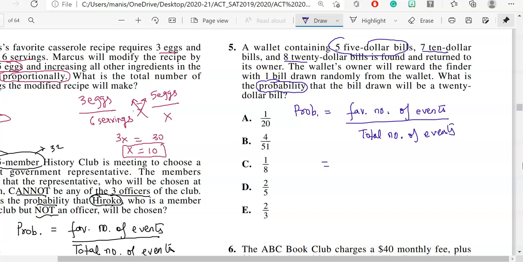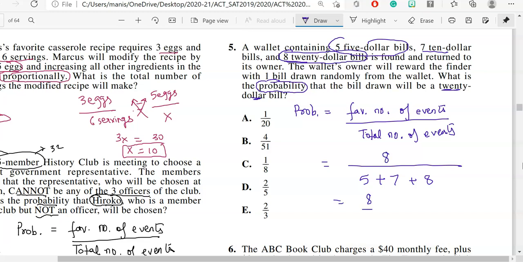Now total number of events means first of all, I have five $5 bills, then I have seven $10 bills, and I have eight $20 bills. Now the question is saying that the bill drawn will be a $20 bill. So the favorable number of events is what? We will look for $20 bills. How many $20 bills do I have? 8. So it will be 8.